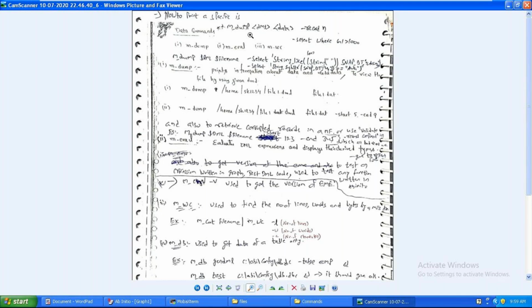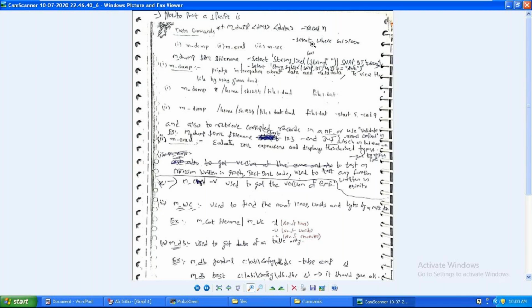See that m_dump space DML path space data file, hyphen select, where my condition: where ename is equal to Alan, where ename is equal to Anil, where department number is equal to 10. Yes, that is also possible. Selecting a few records only, not in the table. This is in the file system. This is in a certain file.